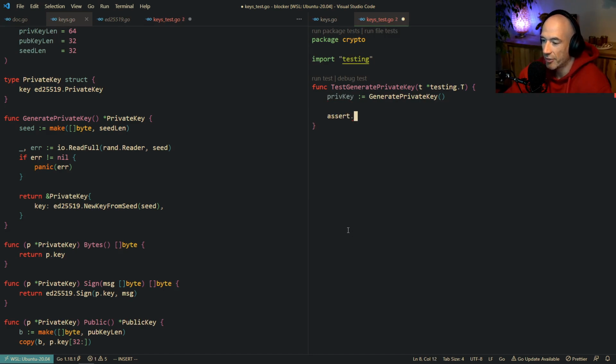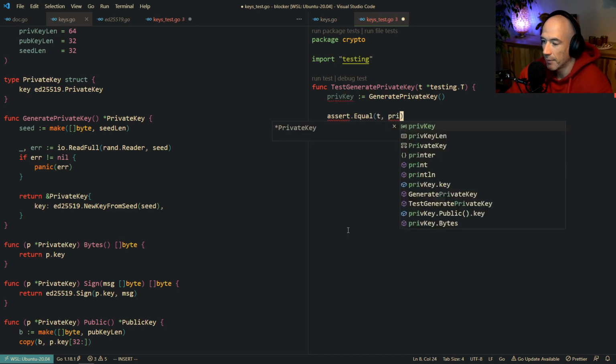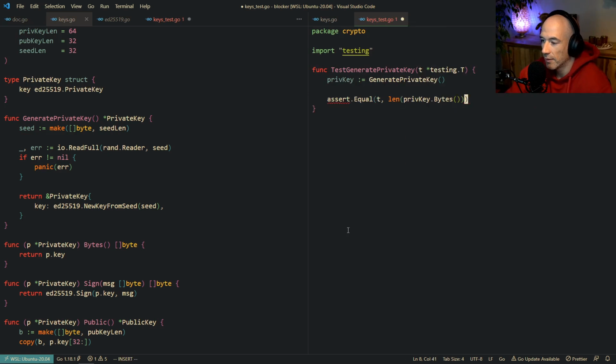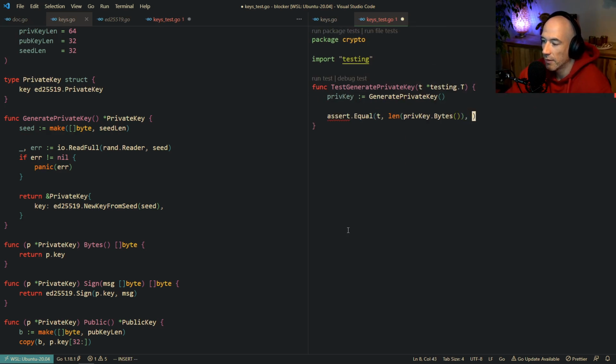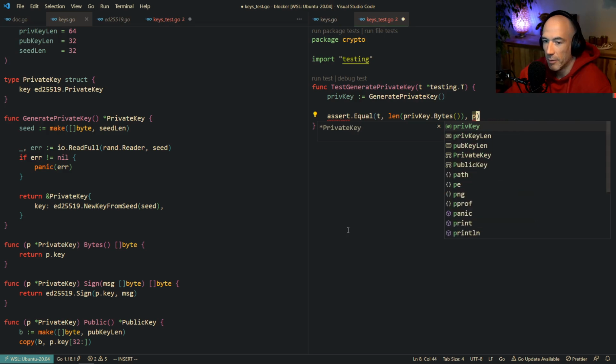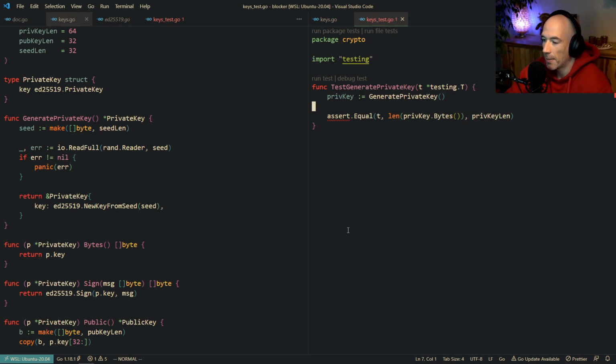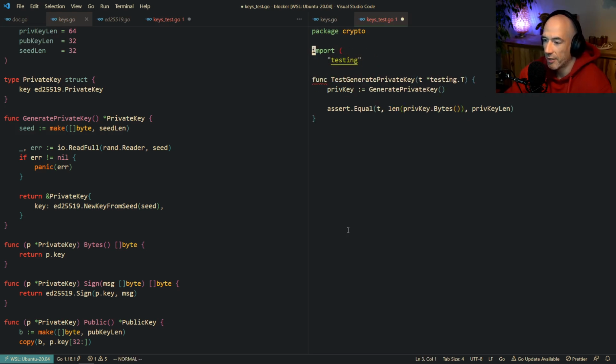We're going to say assert equal t priv key bytes priv key len. What's going on here? Priv key len. Of course, we don't have assert equal. We're going to say this and do it manually.